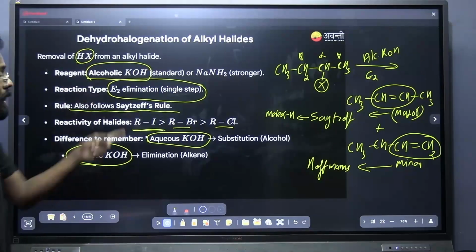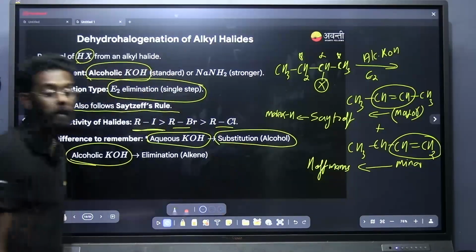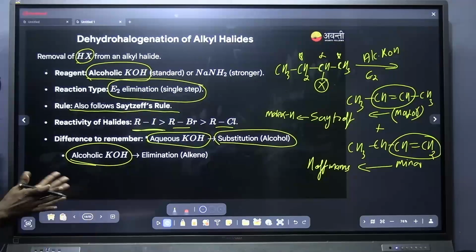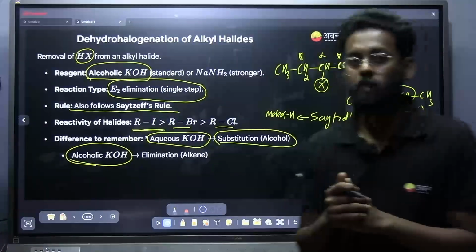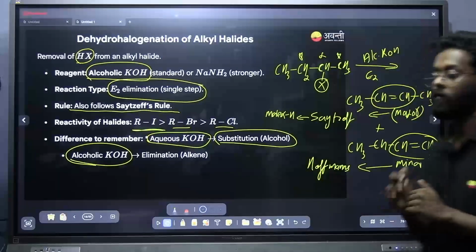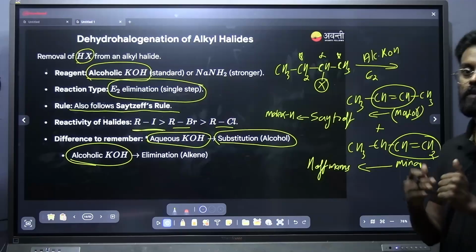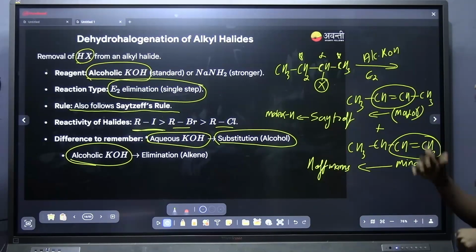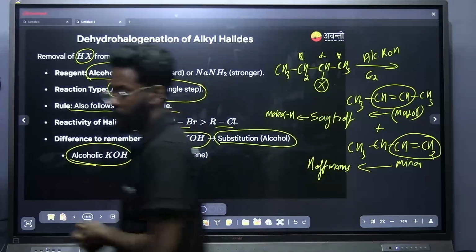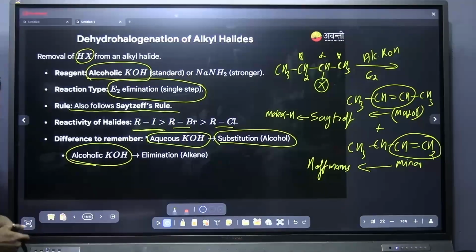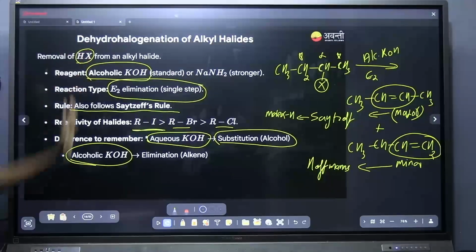What is going to be that? That is substitution reaction, in which you will be getting alcohol as the product. That is the difference between substitution and elimination reaction, especially in the case of E2. If I am using an aqueous solution, which is protic solvent, it will lead to the substitution, and for alcoholic KOH, it will be giving the elimination. So note down all these points. Don't forget, this is a common thing in haloalkanes chapter and hydrocarbon part.